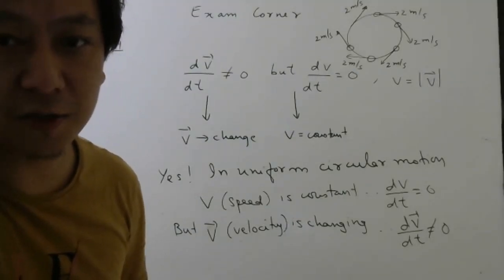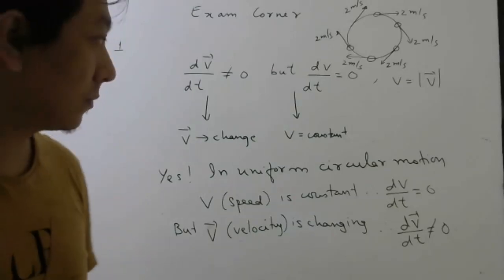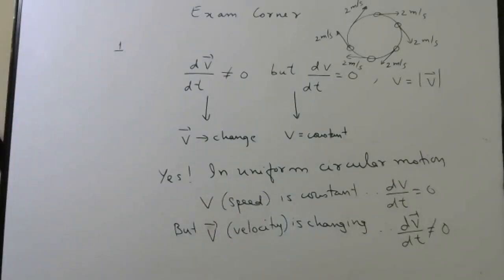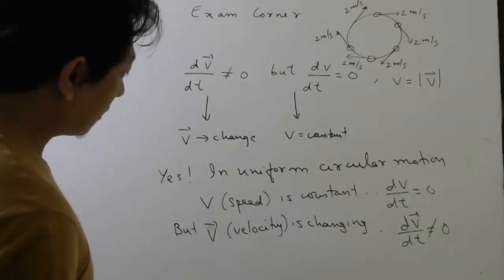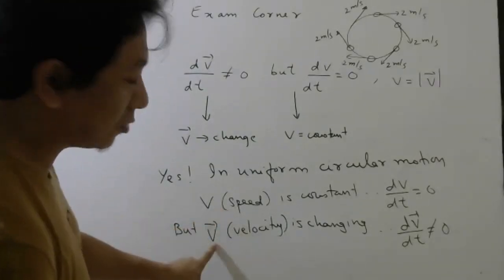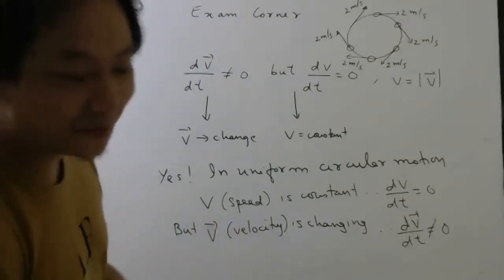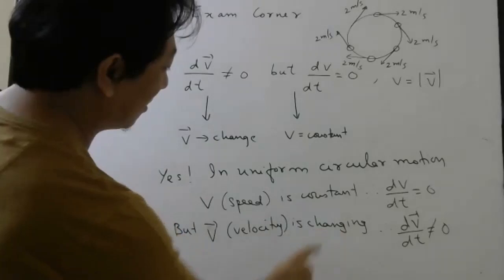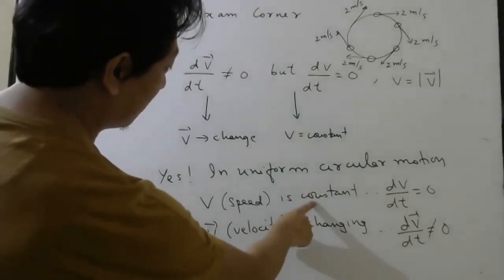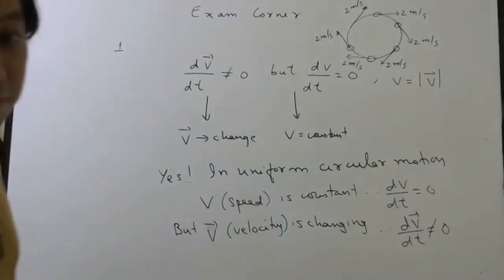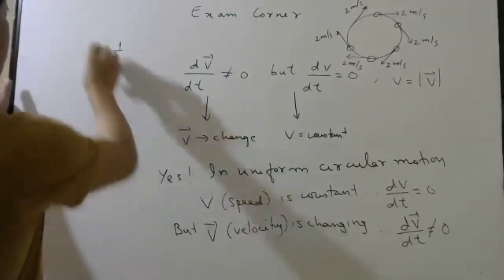No, vice versa is not possible. Because if this is changing, this will also change, no? If magnitude will change, vector will change, no, 100%. So if this is changing, this will also change, but it is possible that this is constant, but this is changing. Okay?